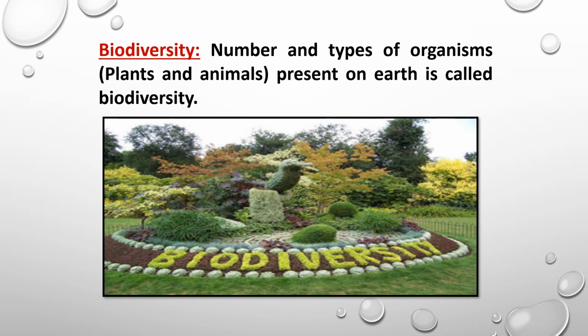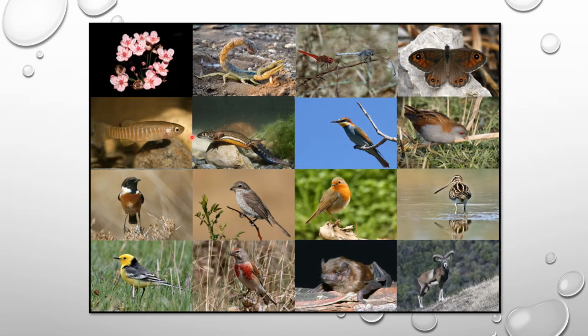In biodiversity, you can see there are varieties of plants, varieties of insects, varieties of birds, varieties of all the other creatures. So all creatures including plants and animals form a huge biodiversity.